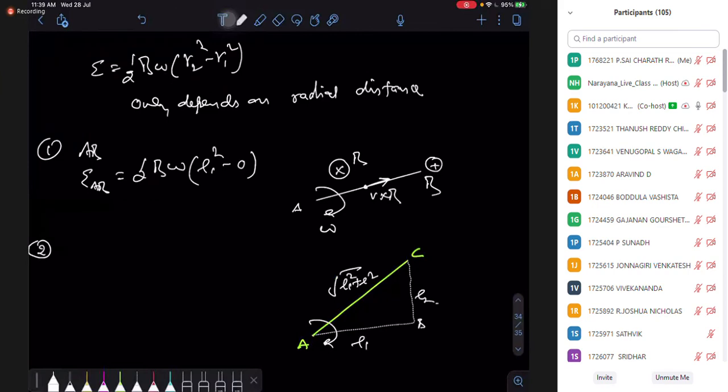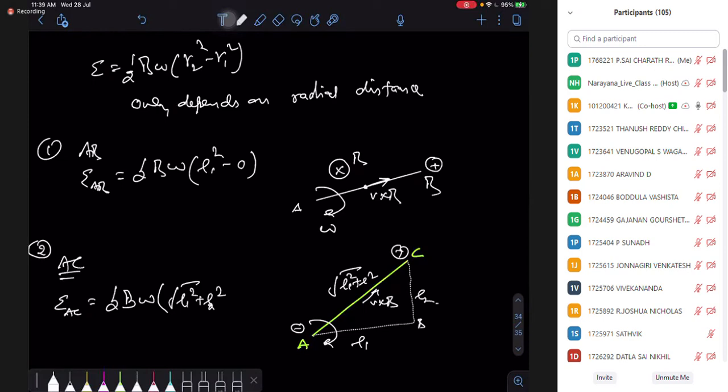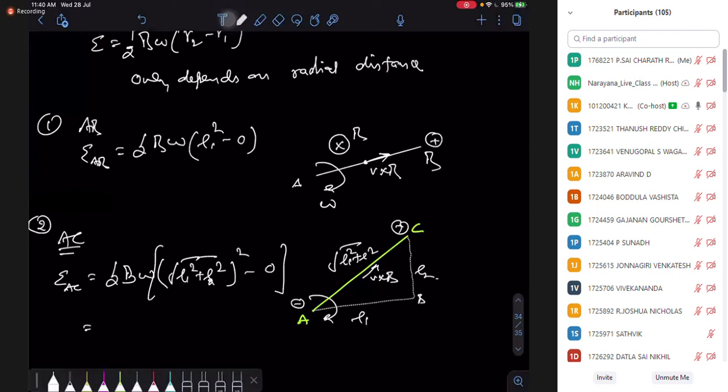Again, in this case also, toward the V cross B you have a positive sign. So C behaves as a positive terminal, A behaves as a negative terminal. So what is my EMF between AC? It's half B omega, and the radius of my C is under root of L1 plus L2 squared, and A's radius is 0. So ultimately the EMF between them is half B omega (L1 square plus L2 square), correct?